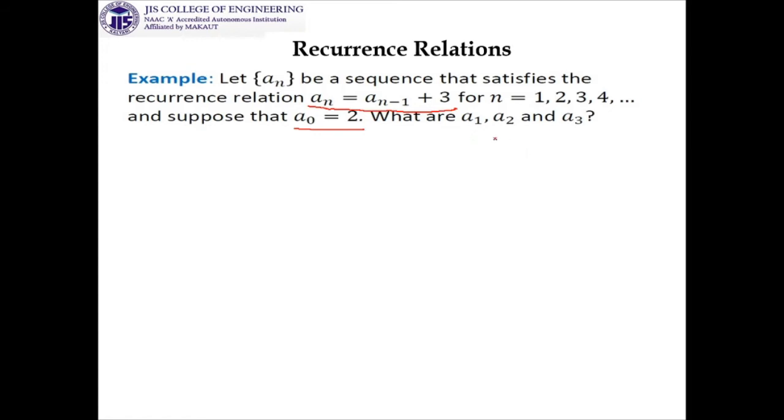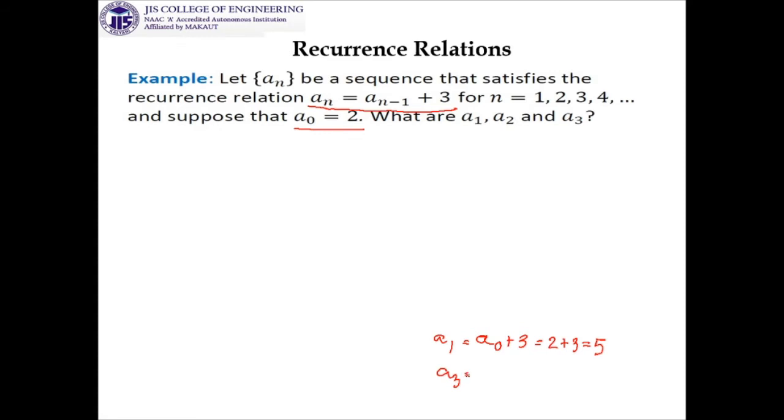So if you want to find out a1, is it really tough? You are trying to find out a1, so you have to put n equal to 1 here. So 1 minus 1, that is a0, plus 3. So what is a0? a0 is given as 2. So 2 plus 3 is equal to 5. So you got a1.